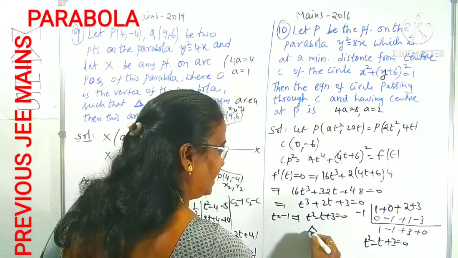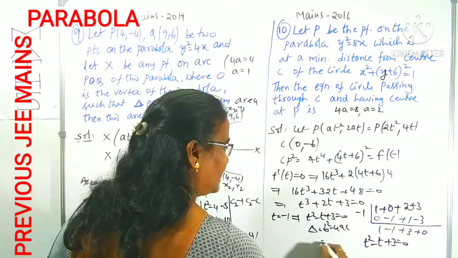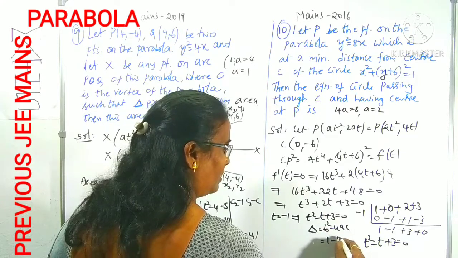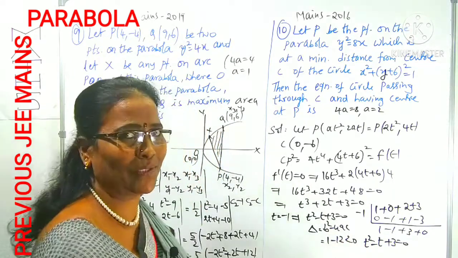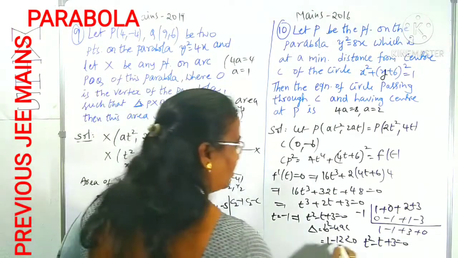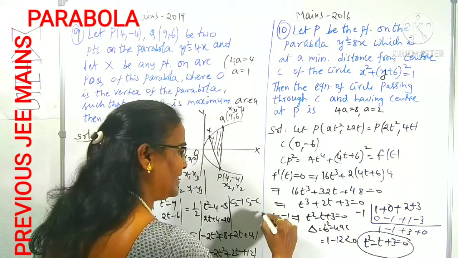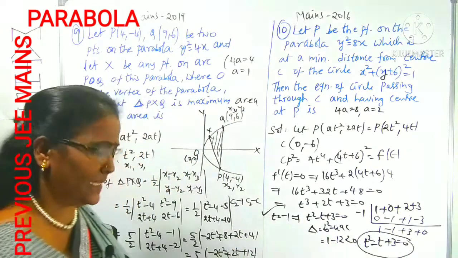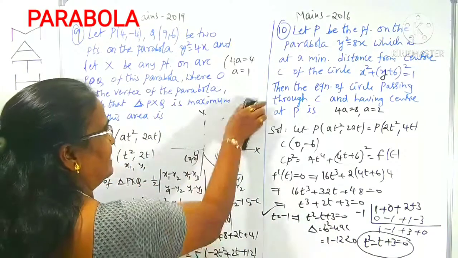We can check the discriminant, b square minus 4ac: b square is 1, minus 4 times 3 is 12, which is less than 0. What does less than 0 mean? No real roots. No real roots means no value of t can be collected from this result. Finally, we can confirm and conclude that t is minus 1.